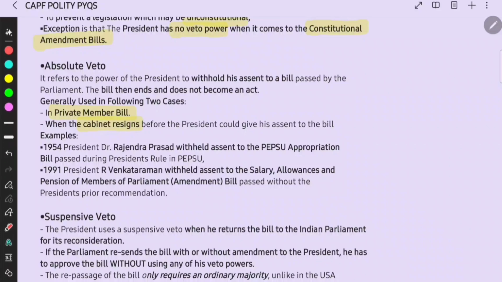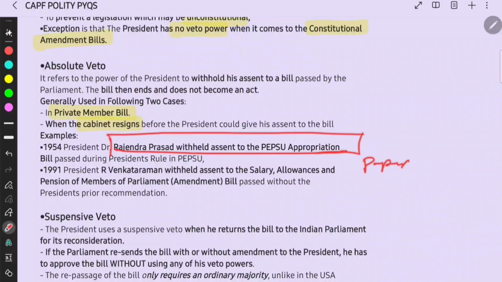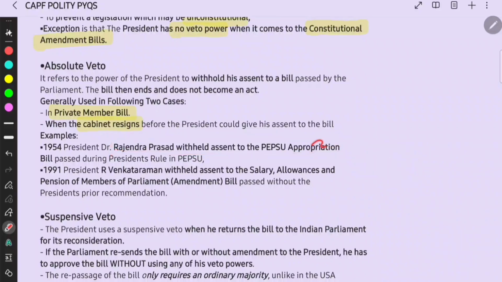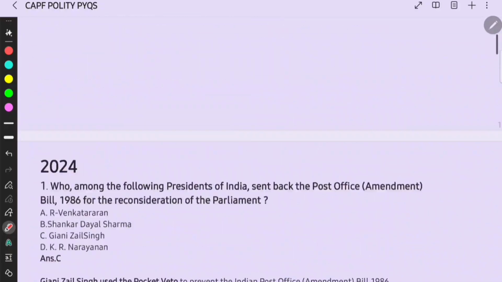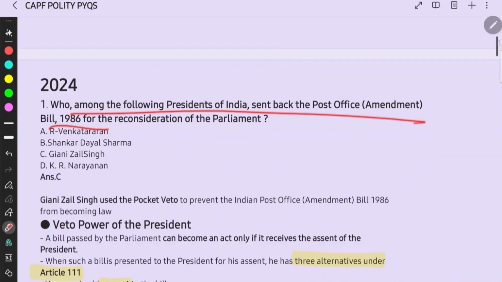You have to remember these examples because you have to frame such examples in your mains answers, and you will also be asked about such examples in prelims. And for CAPF paper 2, they will ask such things. You can quote such things in your paper 2 essays, and for paper 1, you will be asked in the MCQs, just like this question.